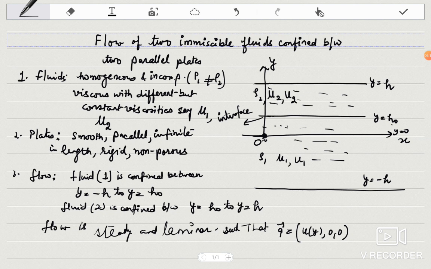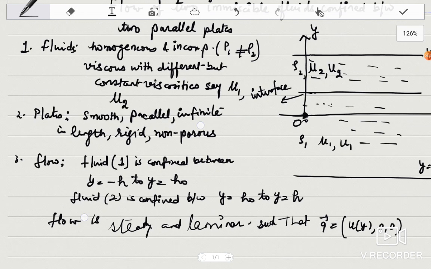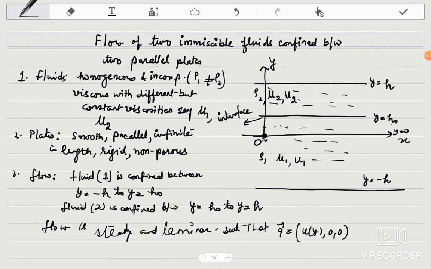Secondly, in this case both the plates are at rest.